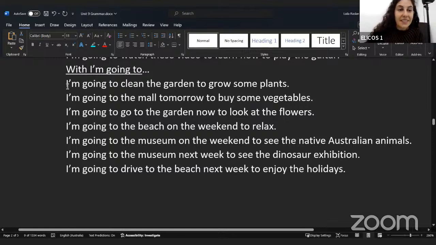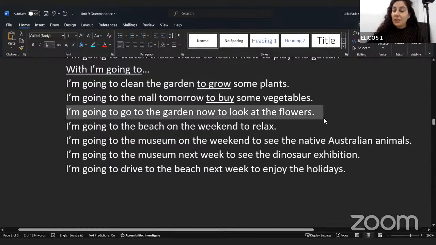I'm going to clean the garden to grow some plants. I'm going to the mall tomorrow to buy some vegetables. So can you see the infinitive of purpose here? Okay, it's in the middle of the sentence and it connects the main action with why I want to do that. I'm going to go to the garden now to look at the flowers.